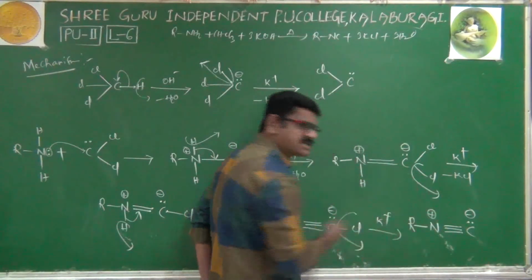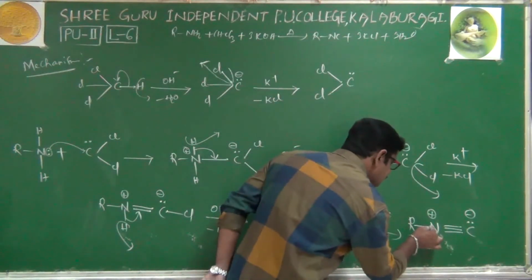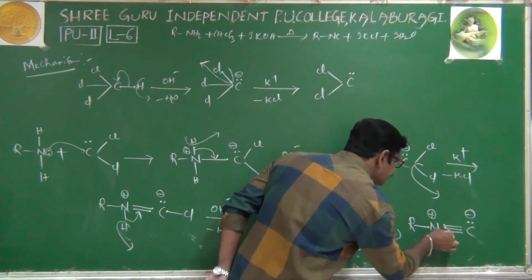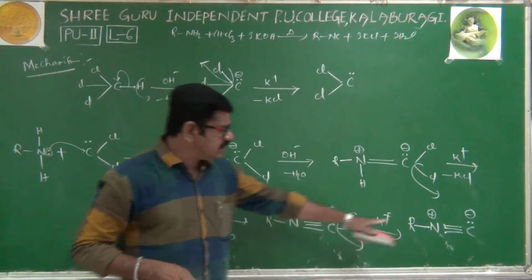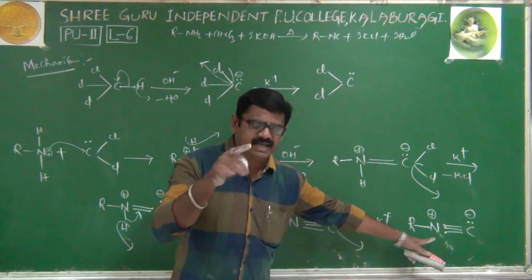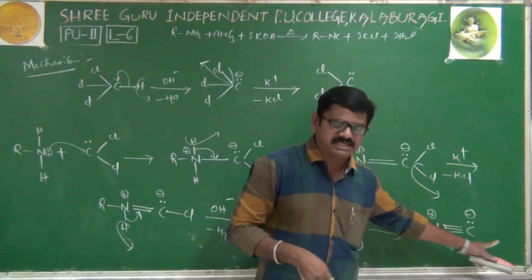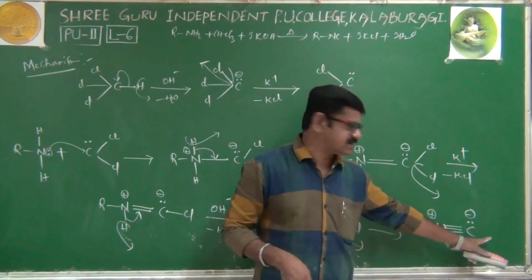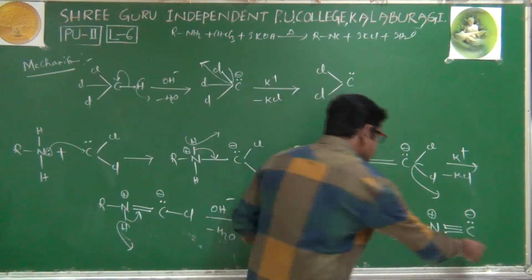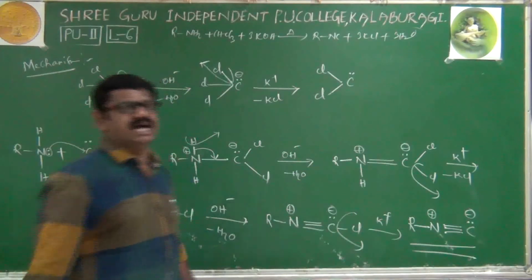Why does nitrogen have a plus charge? Surrounding it we count 1, 2, 3, 4 electrons instead of 5. Here at nitrogen, 1 electron is less than the valence electrons. That's why it has a plus charge. Here at carbon, 1 electron is more than its valence electrons. That's why it is minus. This is the final isocyanide. That's it.